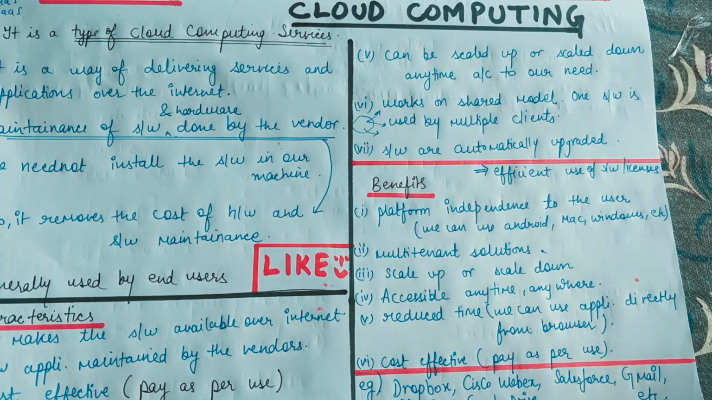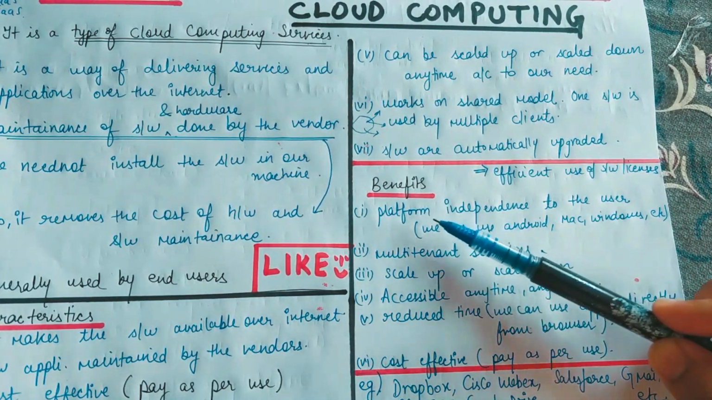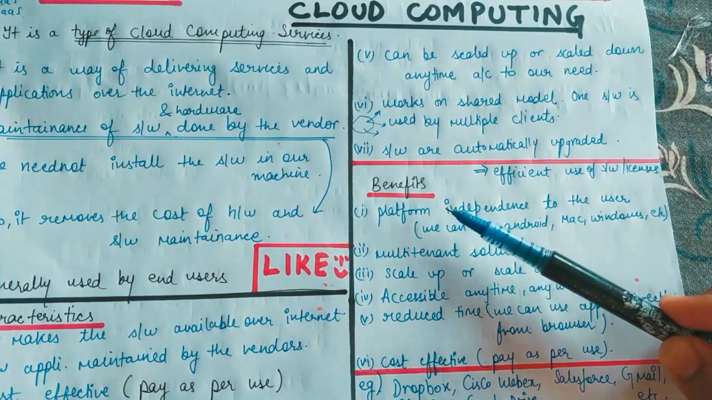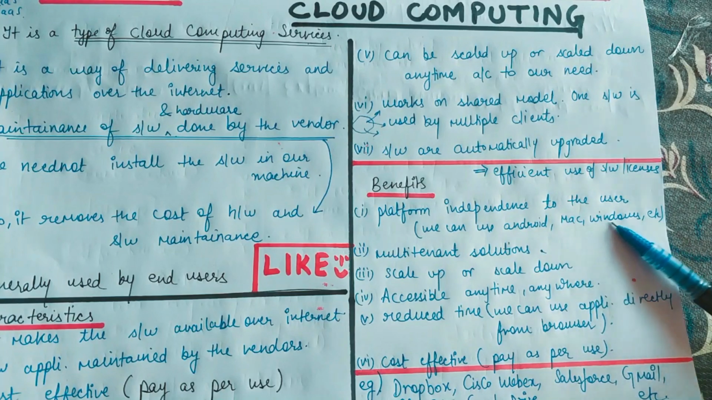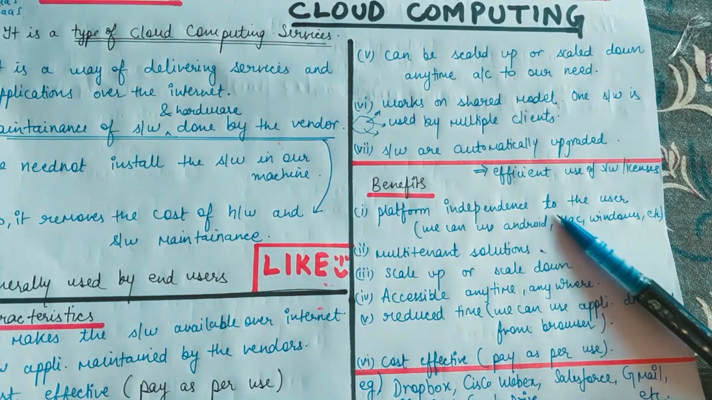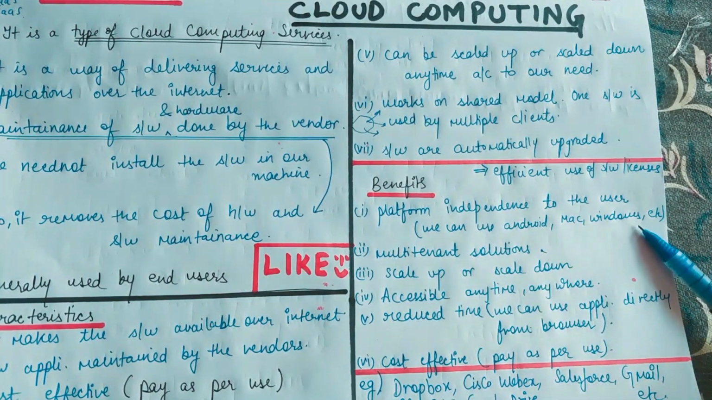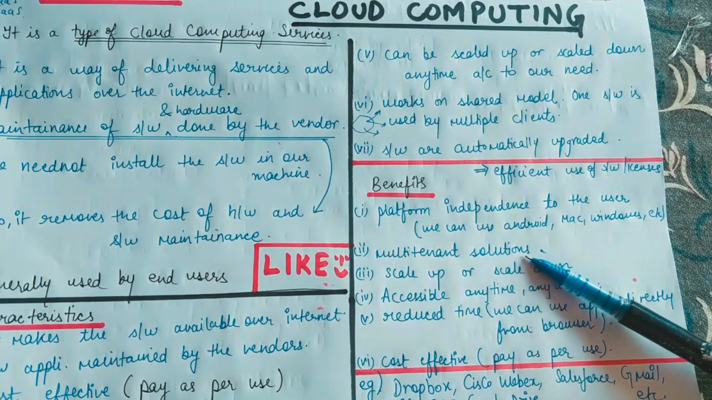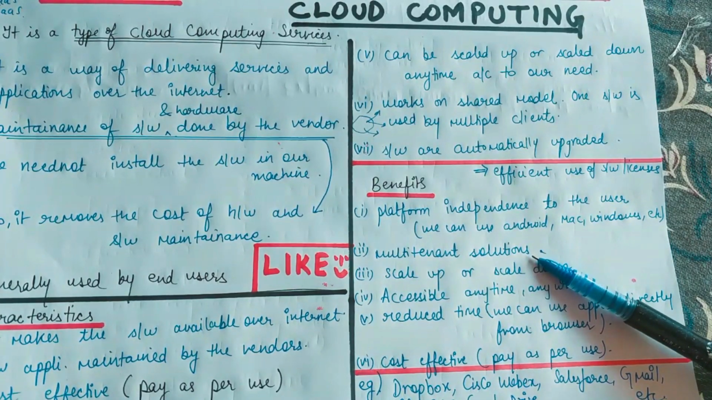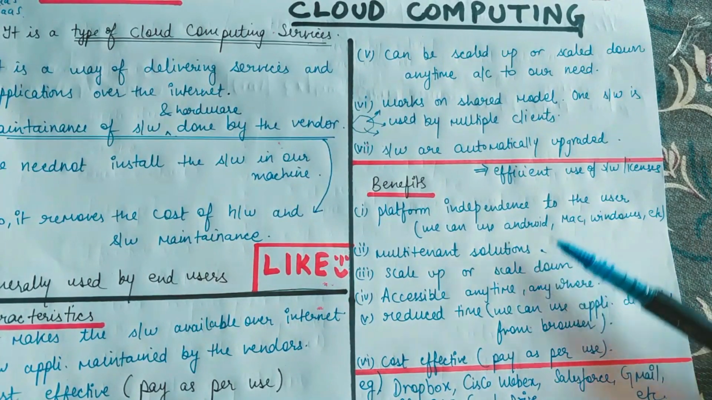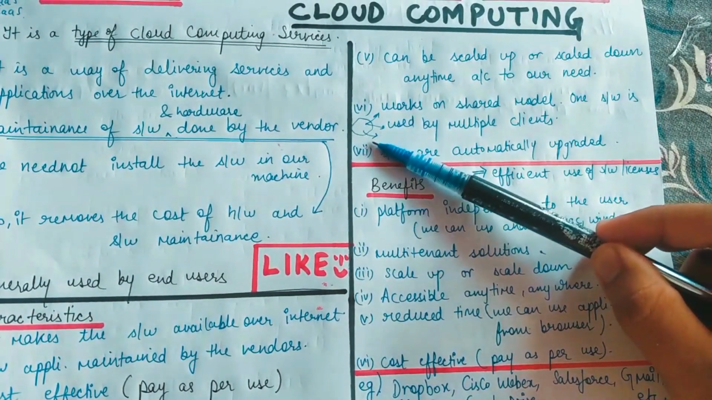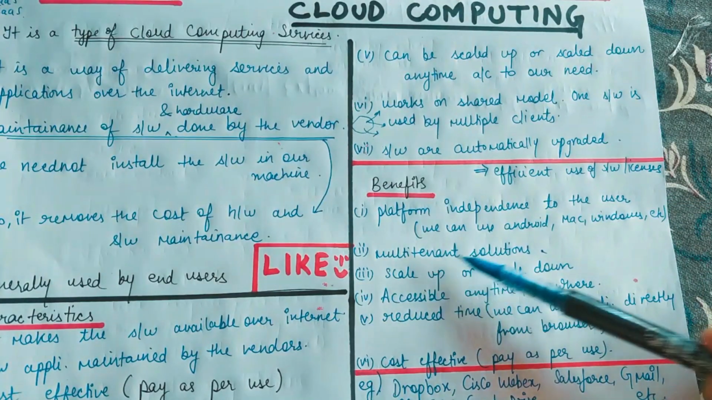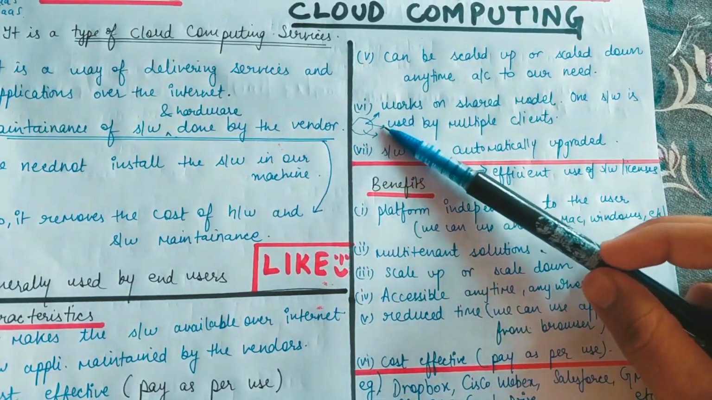So next benefit is platform independence. What do we mean by platform independence, guys? You can access their services from Android mobile also, you can access from Mac also, Windows, Linux, from any operating system. Okay, so that platform is not at all a problem, you can access it from any device. And the multi-tenant solution means that if you have a particular resource, then that resource can be used by all the clients. So that is nothing but the multi-tenant solution. One resource is used by many clients.